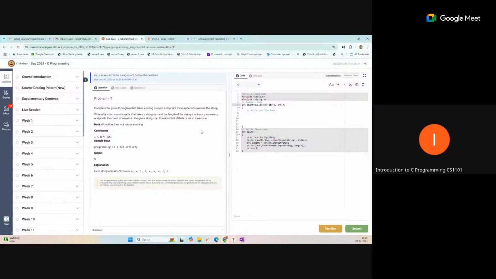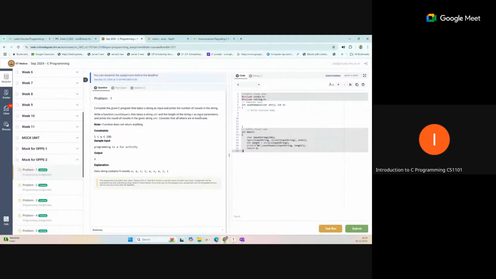I think that int should not be there if we are not asking for it. Input string count vowel. I think this is also a mistake here. It is asking to print, but the code is asking to return the value. So we will update that here. I think the information is missing.